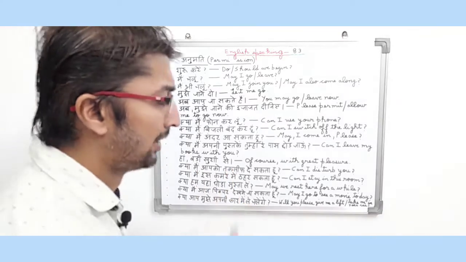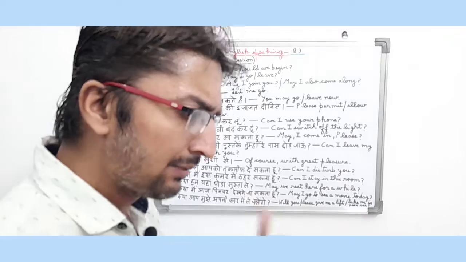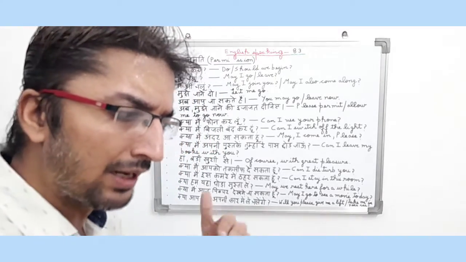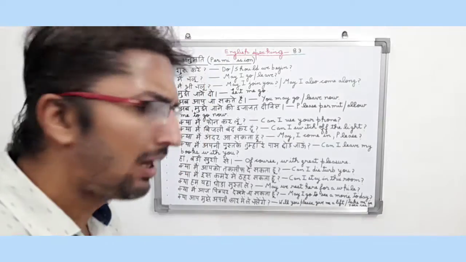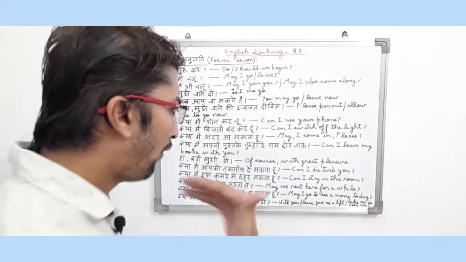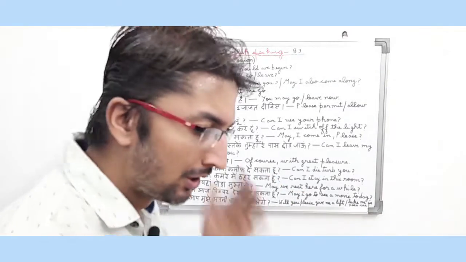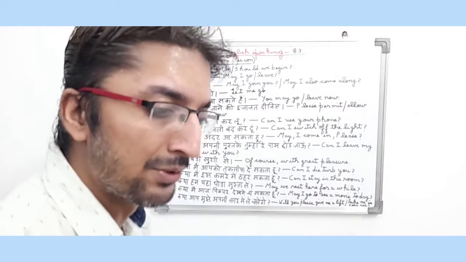हाँ बड़ी खुशी से. So in English, of course with great pleasure. The sentence basically means that the other person is happy to help him. So he is basically saying हाँ बड़ी खुशी से आप छोड़ सकते हो. So in English it means of course with great pleasure. So friends, it is basically a permission type sentence because the other person has given him permission to leave his books with him.